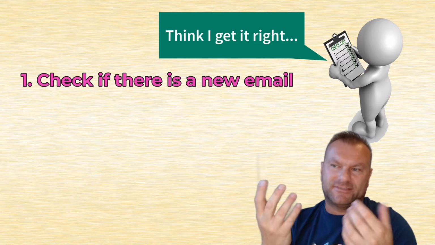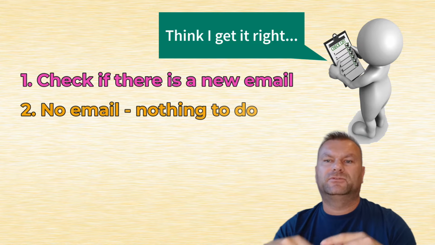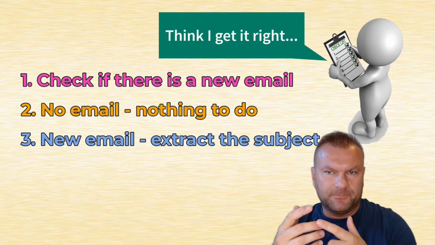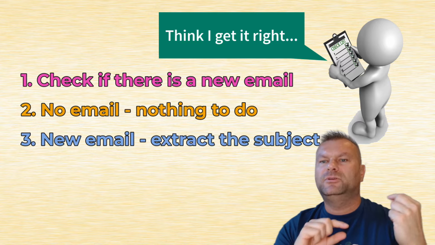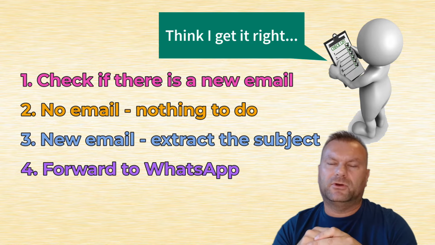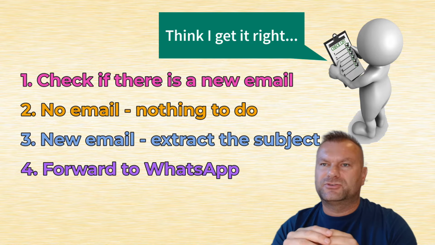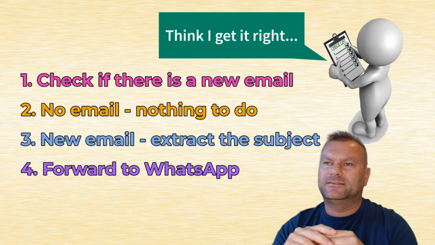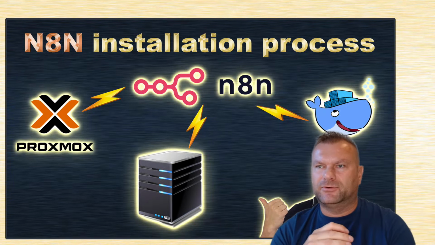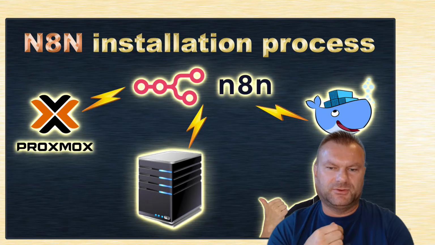And if there is no email, then there is nothing to do. But if there is an email, maybe you want to grab the subject of that email, and that subject will then be forwarded to a WhatsApp application on their mobile phone. And to make that simple automation, you have some platforms like n8n or Make or Zapier, and in a previous video we saw how we can install the n8n platform so you can self-host it and use it free of charge.